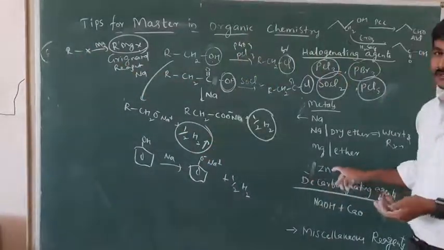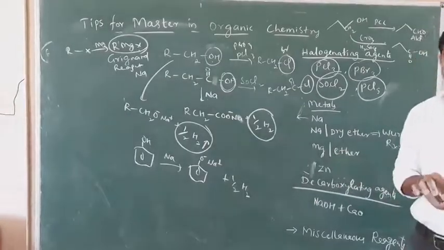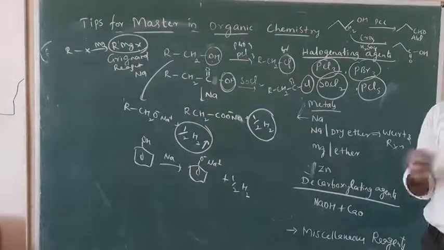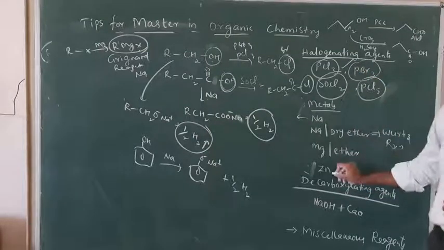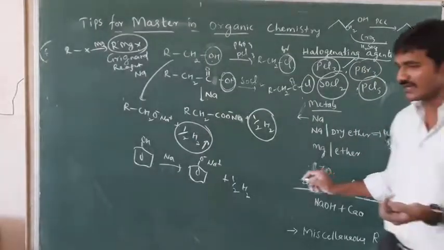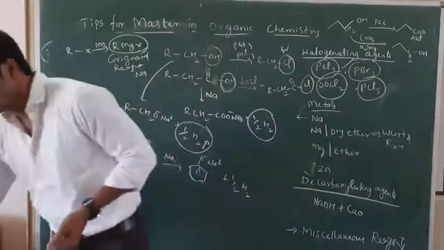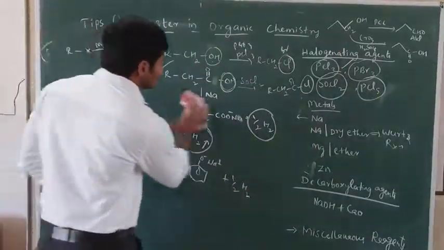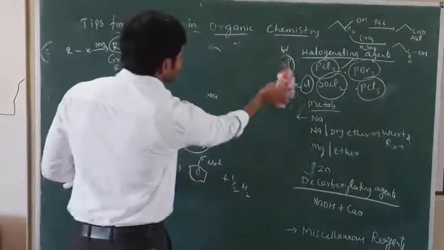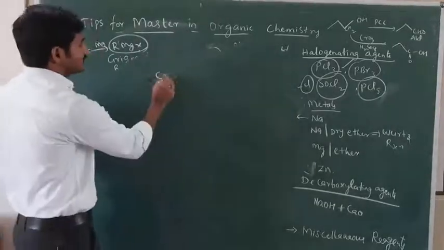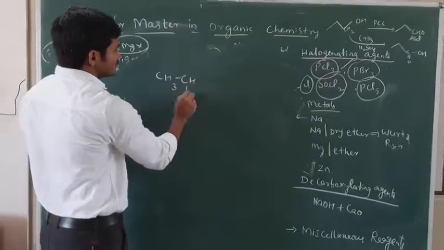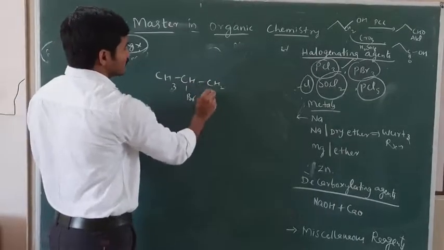Zinc is what? A dehalogenating agent. Dehalogenating, it can remove the halogens. Okay. This is a halogenating agent and these are dehalogenating agents. If you have two halogen atoms attached to one molecule, it can remove them and form the alkene. For example, I will take CH3CHBr CH2Br.